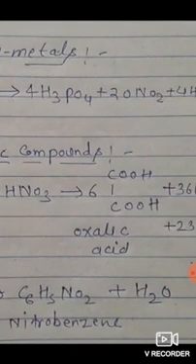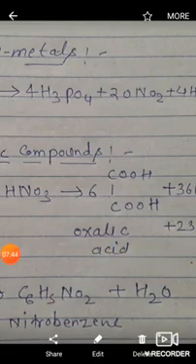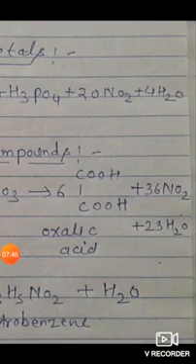As you can see in this reaction, C12H22O11, sucrose, plus 36 HNO3 gives 6 oxalic acid, COOH-COOH, and 36 NO2 and 23 H2O.